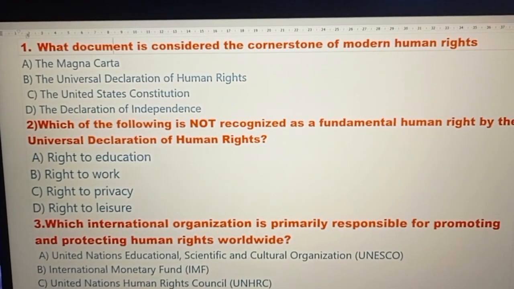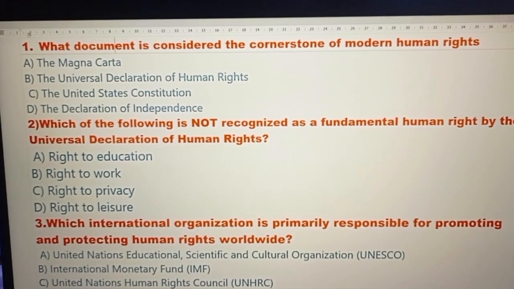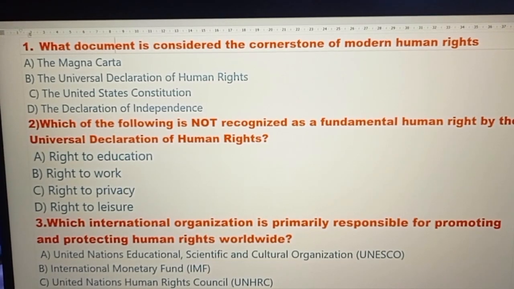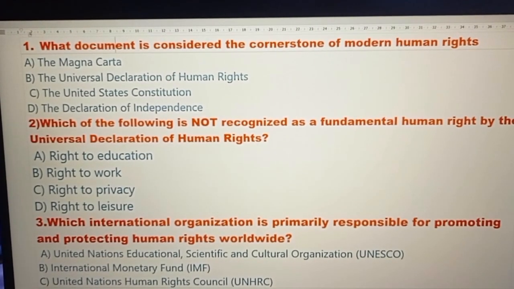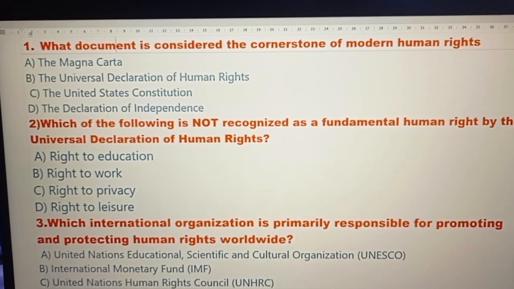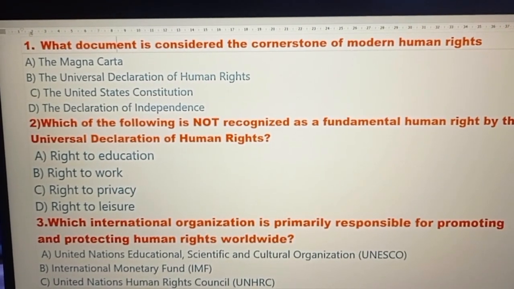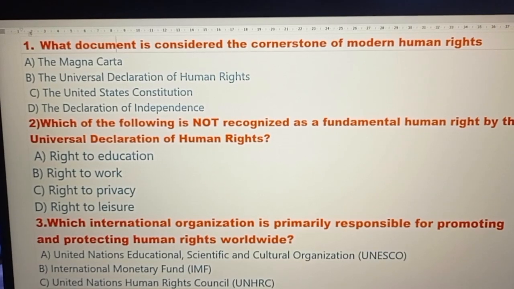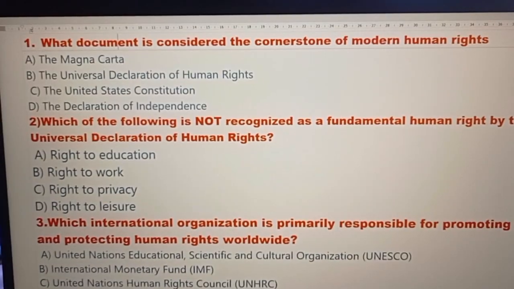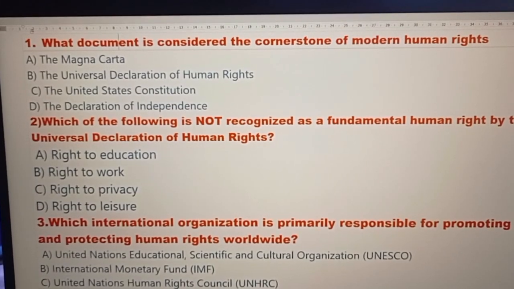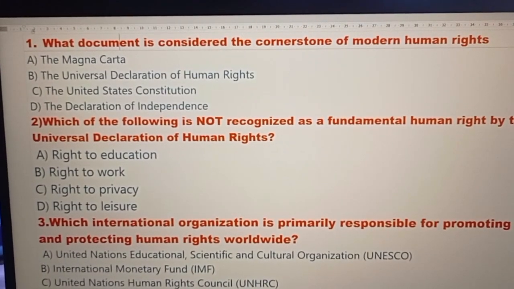Question number 2. Which of the following is not recognized as a fundamental human right by the Universal Declaration of Human Rights? Option number A, right to education. Option number B, right to work. Option number C, right to privacy. Option number D, right to leisure. And the right answer is option number D, right to leisure.